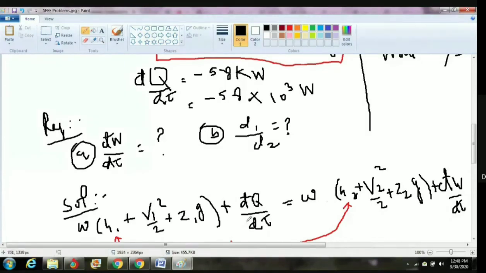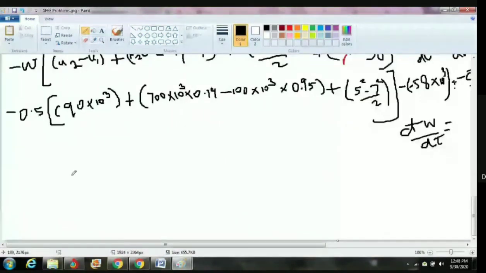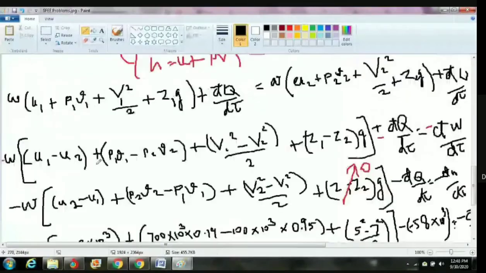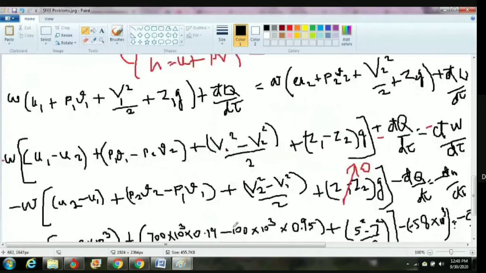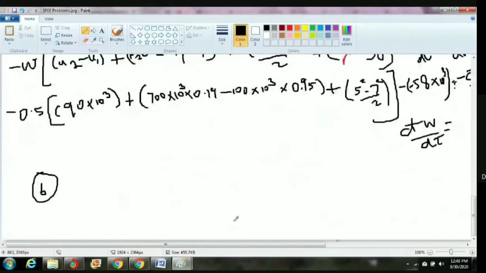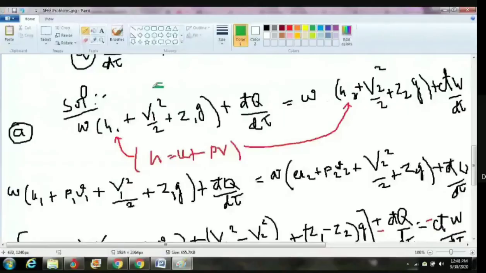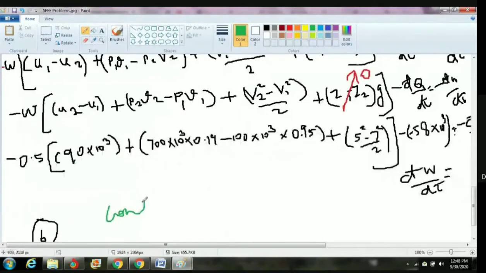So how do you find it? Already we used the steady flow energy equation in the first part of the solution, so in the second part we cannot use it. But I said to you, in the open system we have two formulas. One is the steady flow energy equation, that is SFEE, which we already used. What is the second formula? Continuity equation. Only two equations are available.